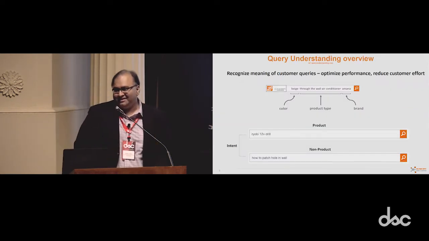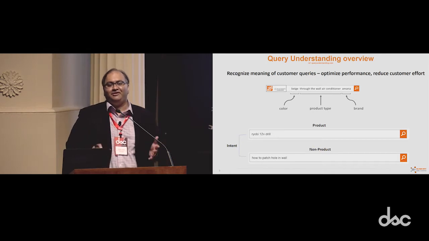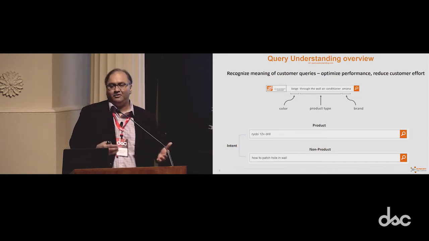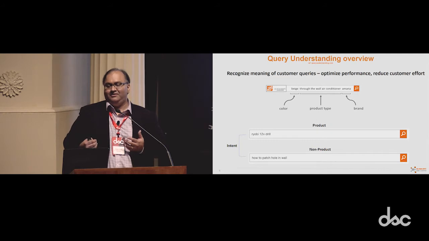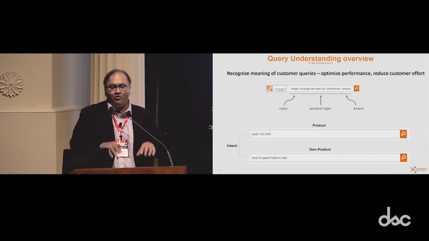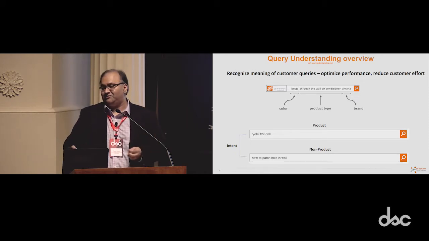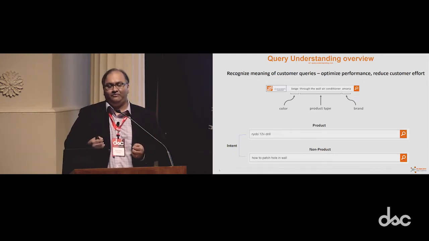So for query understanding, the formal and informal definition is that we are trying to recognize the meaning of customer queries, basically to optimize performance. The term optimize performance here means that we are trying to shift the burden from the customer or user to the engine itself. The customer should not have to type more and more descriptive queries, because that takes more time and effort on their end. Can we have a really efficient, intelligent search engine that can understand the queries and make the job of the customer or the user really easy?